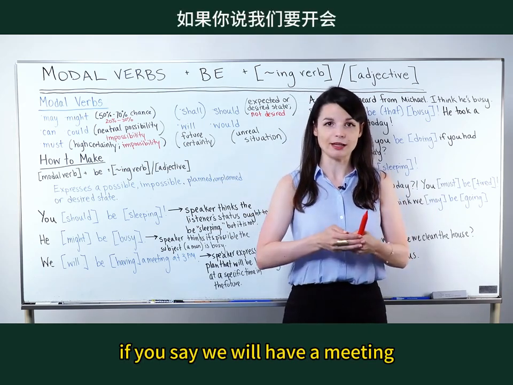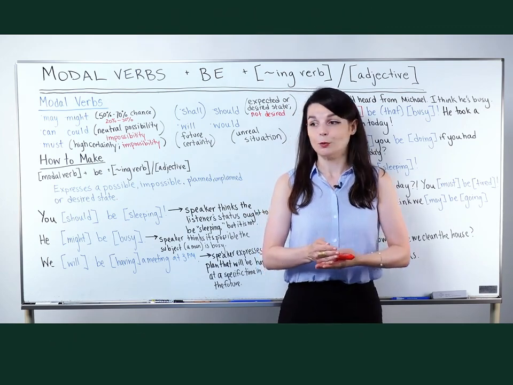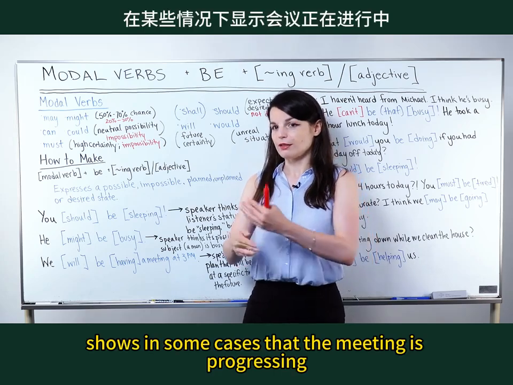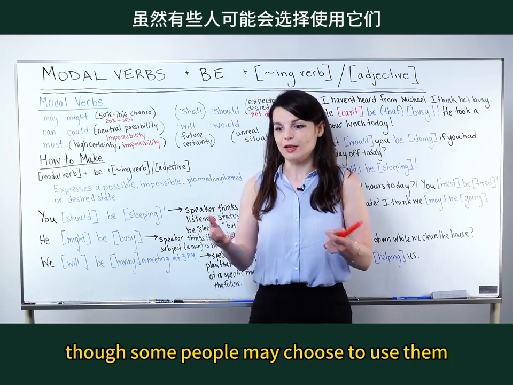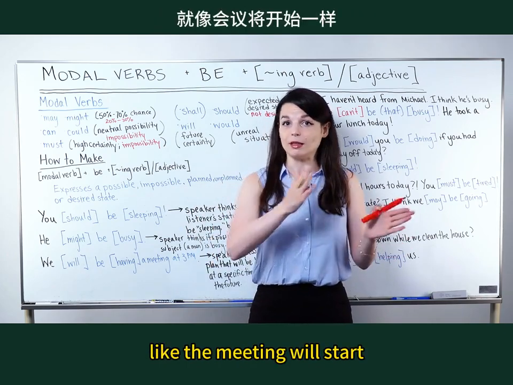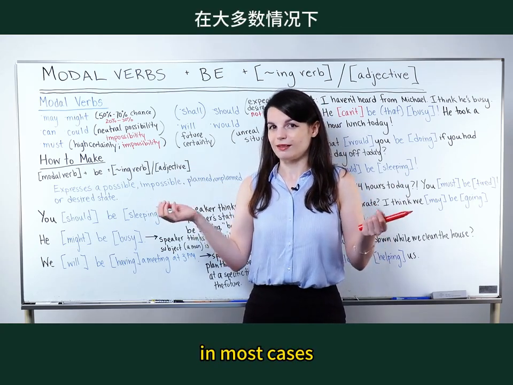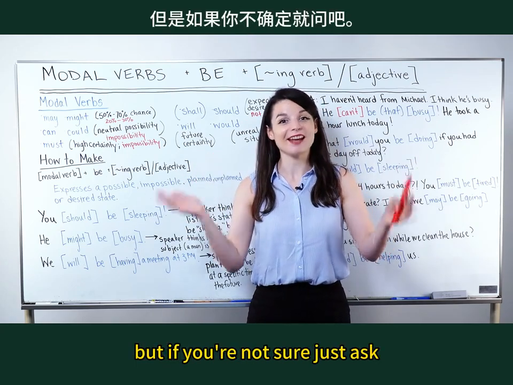If you say we will have a meeting, it sounds like maybe the meeting will start at 3 p.m. We'll be having a meeting at 3 p.m. shows in some cases that the meeting is progressing, though some people may choose to use them to mean the same thing, like the meeting will start or the meeting will be in progress. So in most cases, it's pretty easy to understand from context, but if you're not sure, just ask.